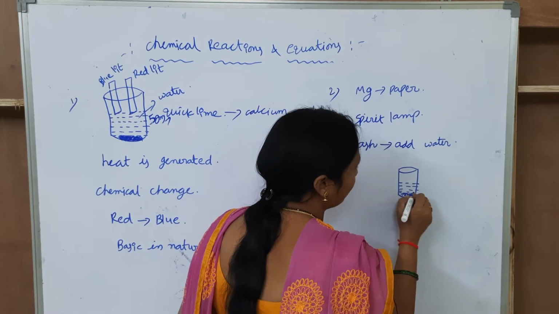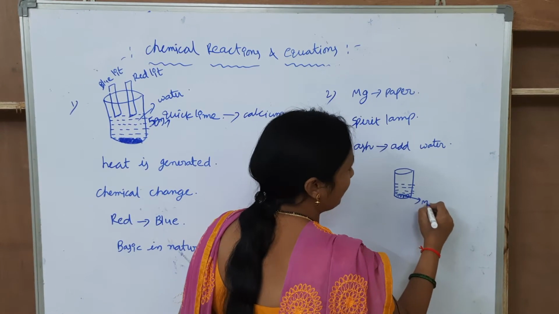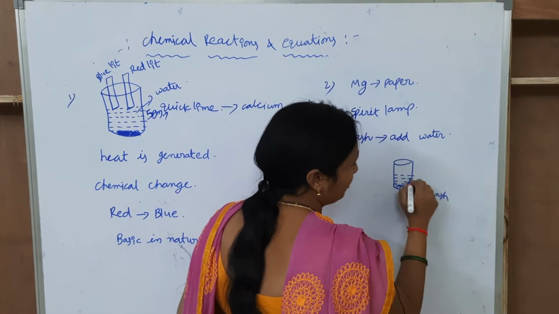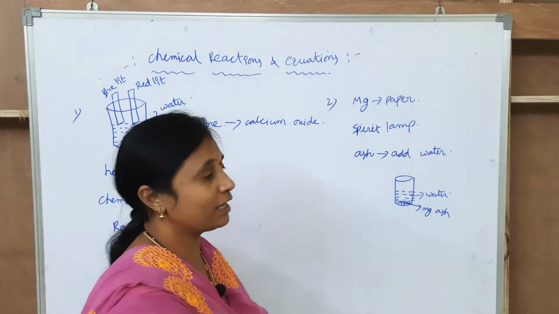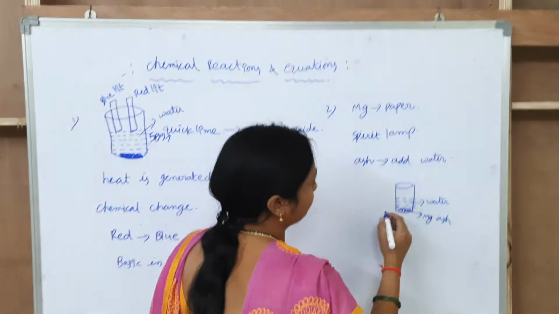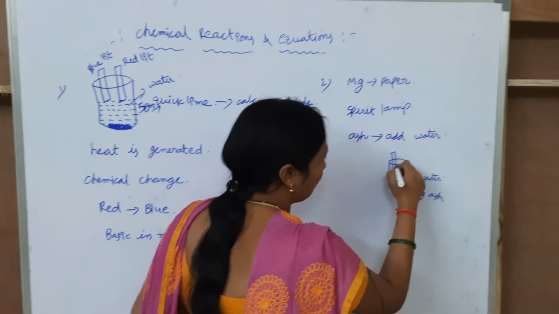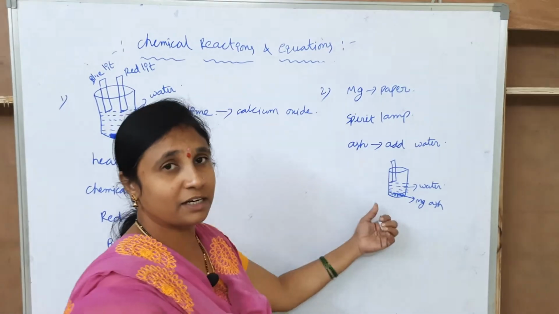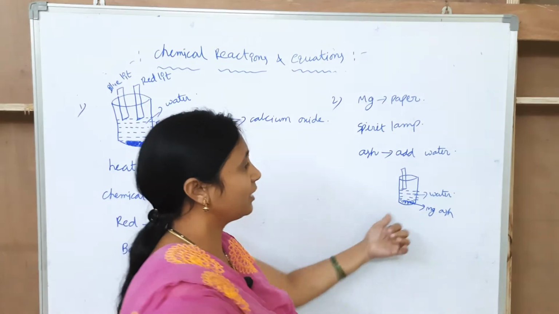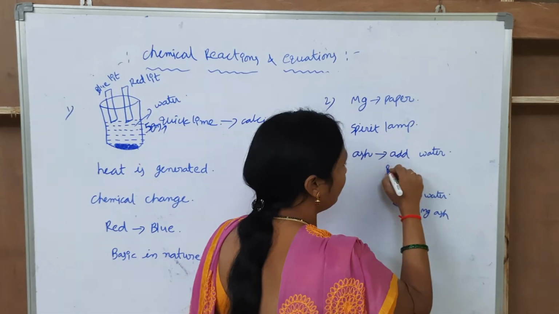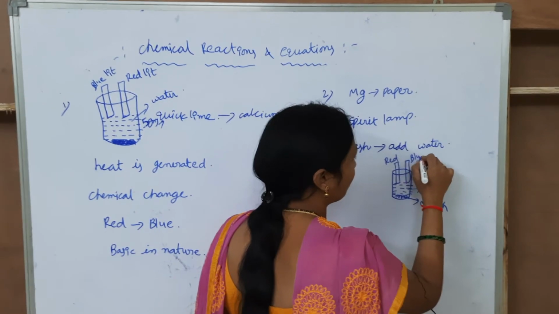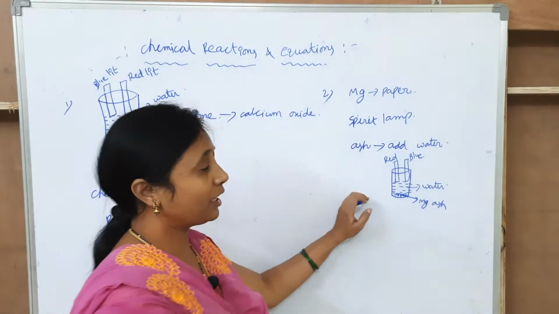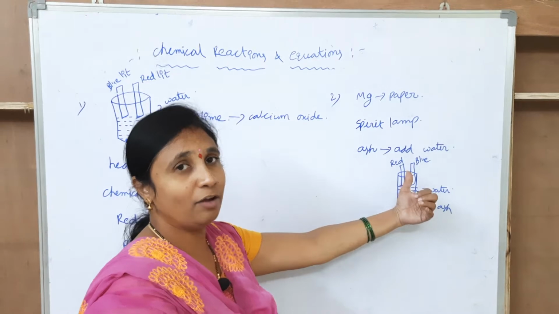And add some water here. This is magnesium ash. This is water. What you observe here means a chemical change occurred here. Here I am taking the red litmus paper and the blue litmus paper. Okay, here I am taking both litmus papers, red and blue.